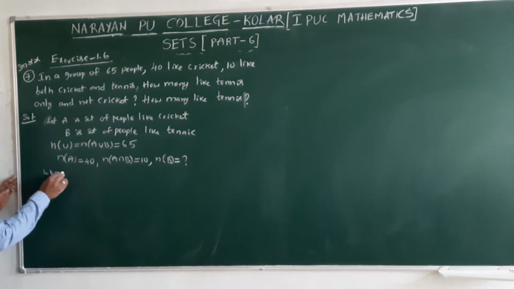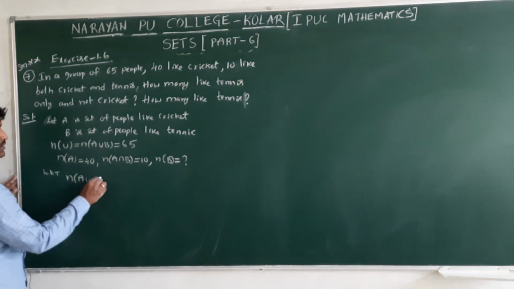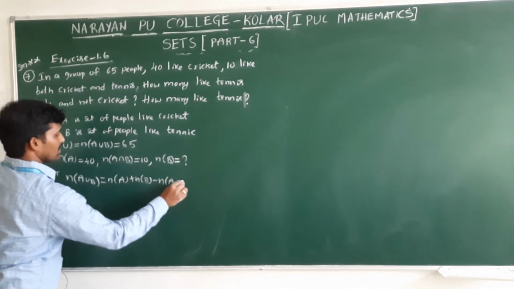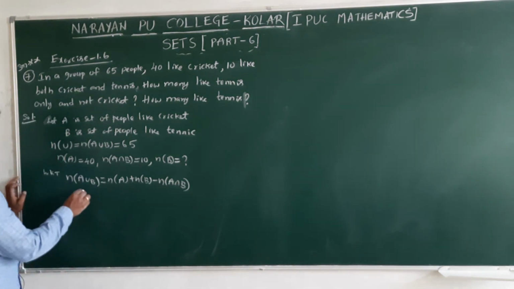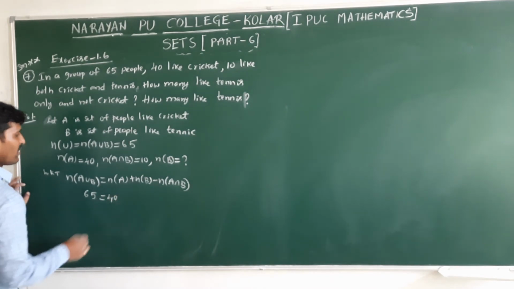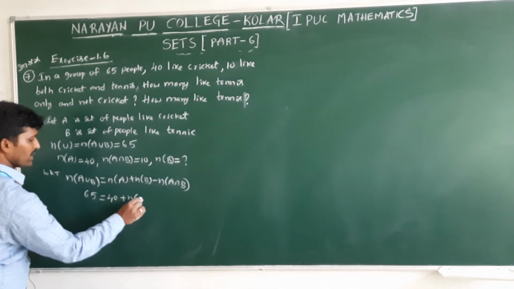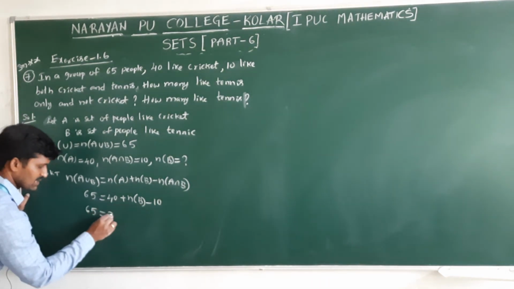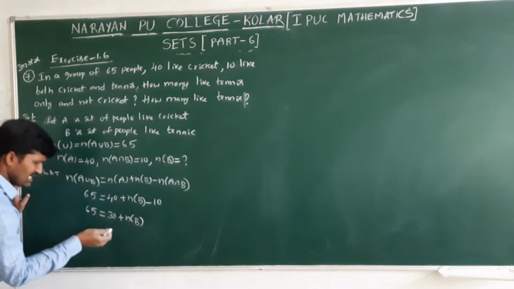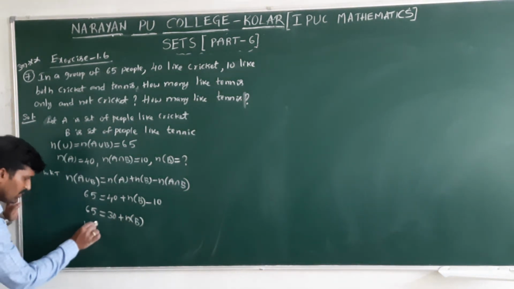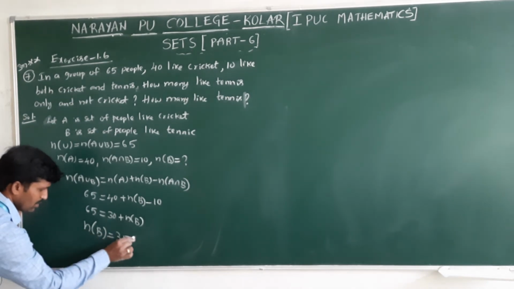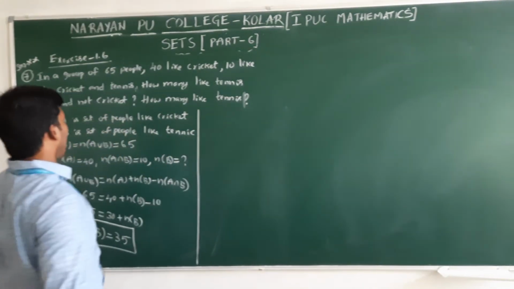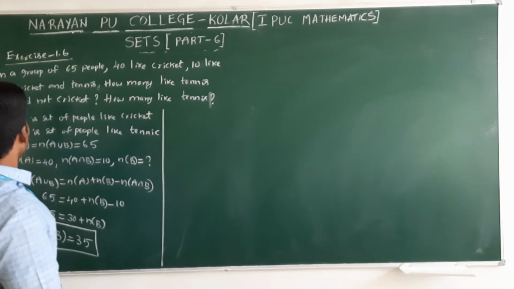Now we know the formula. n of A union B equals n of A plus n of B minus n of A intersection B. n of A union B is 65. This is 40. n of B we don't know, we need to find out. n of A intersection B is 10. 65 equals 40 minus 10, 30, plus n of B. Send this 30 this side, 65 minus 30 is 35. The number of people who like tennis is 35.